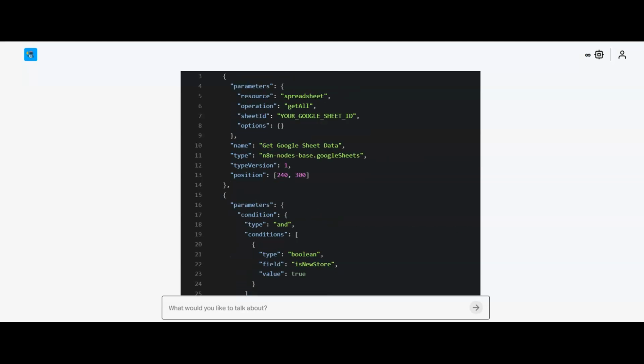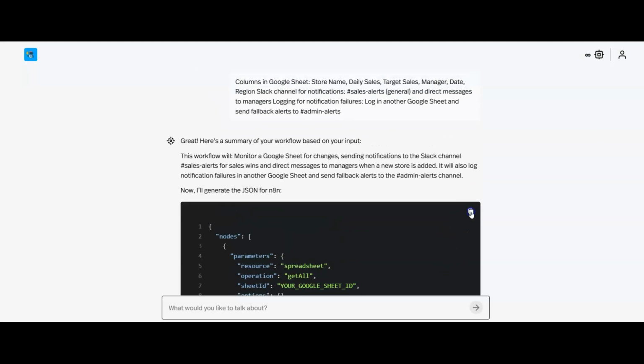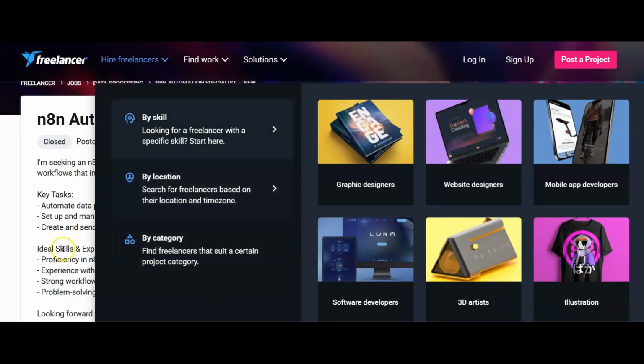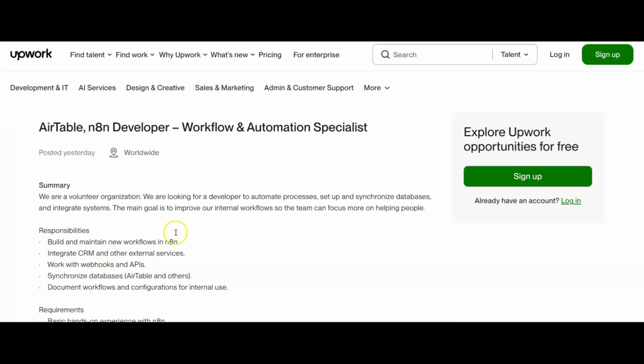So all I need to do now is take this code and put it into n8n. And I now have a working prototype, which I could go to the business that posted this job, and they can test it out.